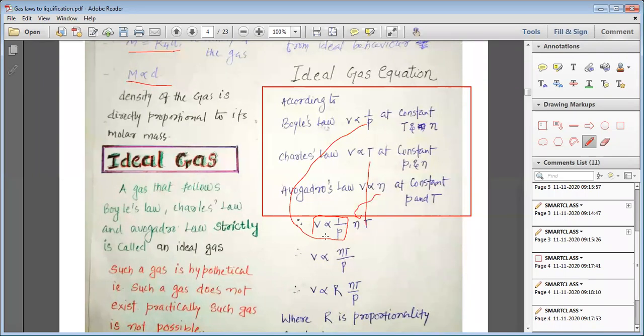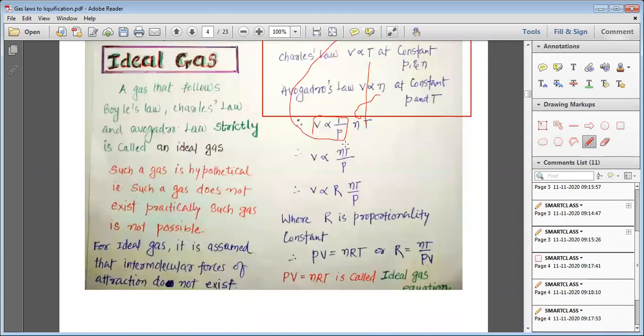So ultimately we can write V proportional to 1 by P, V proportional to n, V proportional to T, and ultimately we can write V proportional to nT by P. Now by removing this proportionality, we should write here equal to, and therefore we can write V is equal to R into nT by P. Here R is the proportionality constant for a while. But from this we can write that PV is equal to nRT. So this is the equation we have derived.